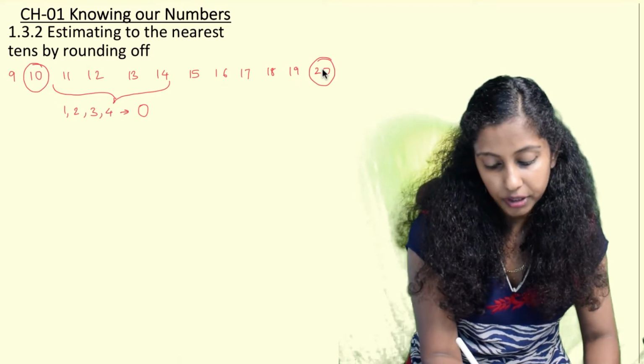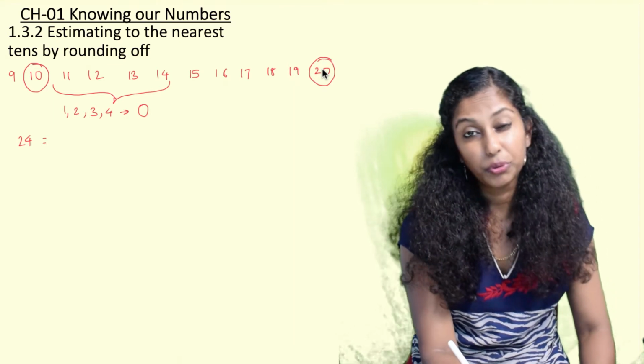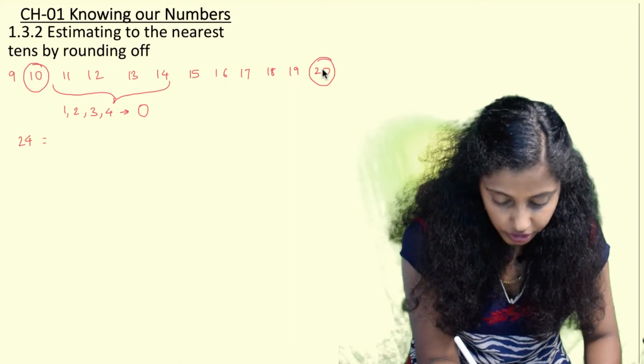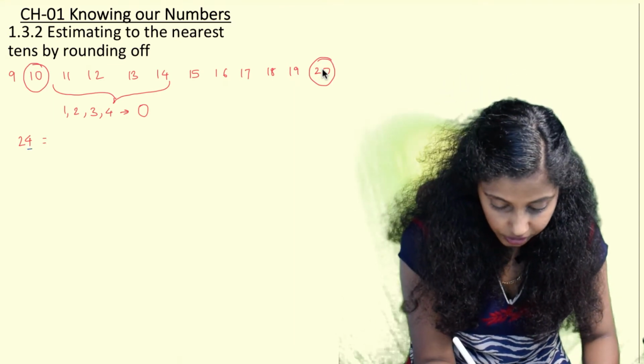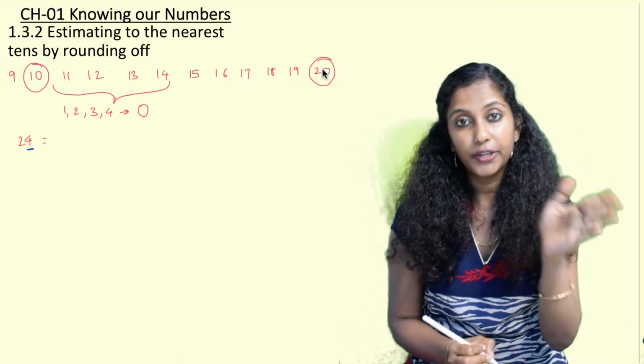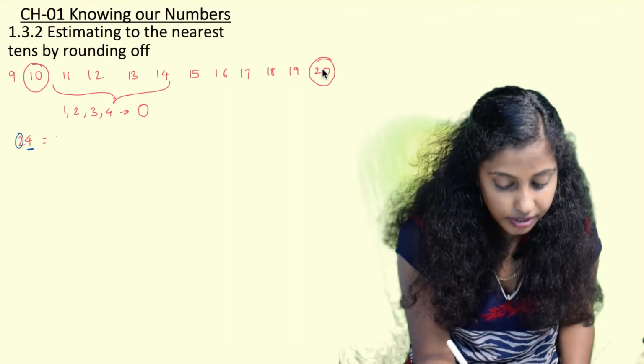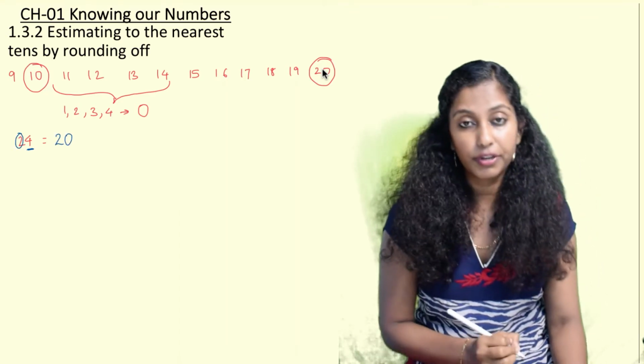Let us see a few examples. For example, if the number given is 24 and we have to round it off to the nearest tens, we just see the units digit. The units digit is 4. This is in the range of 1 to 4 and hence we round it off to the nearest tens. Here the nearest tens is 20. So we round it off as 20.